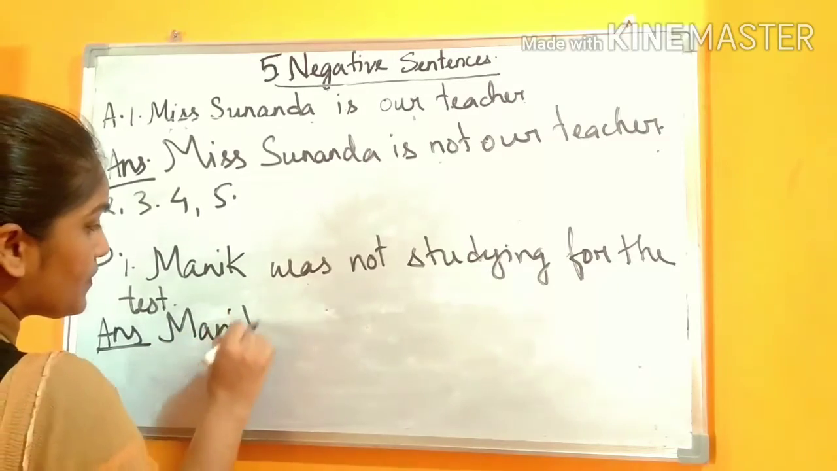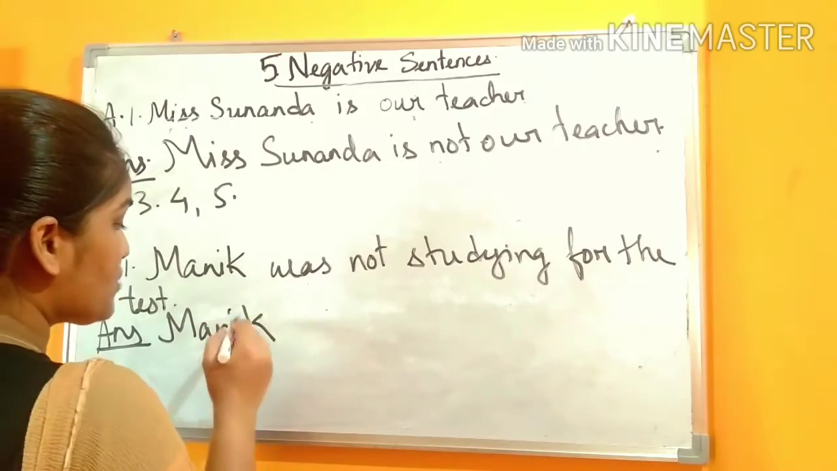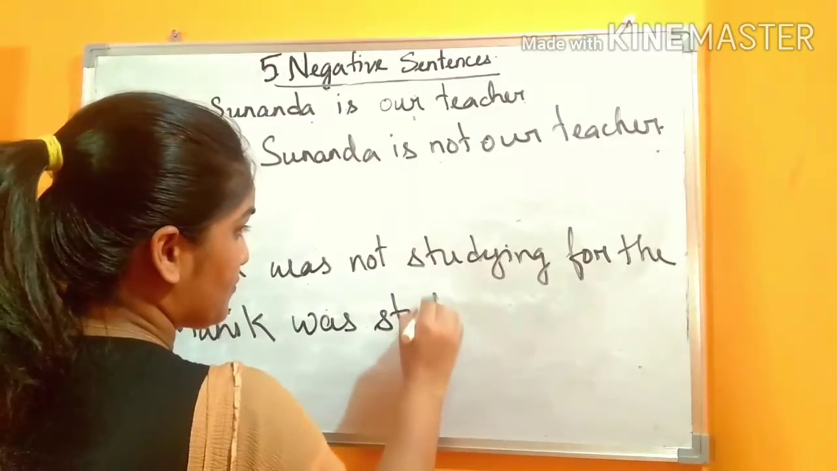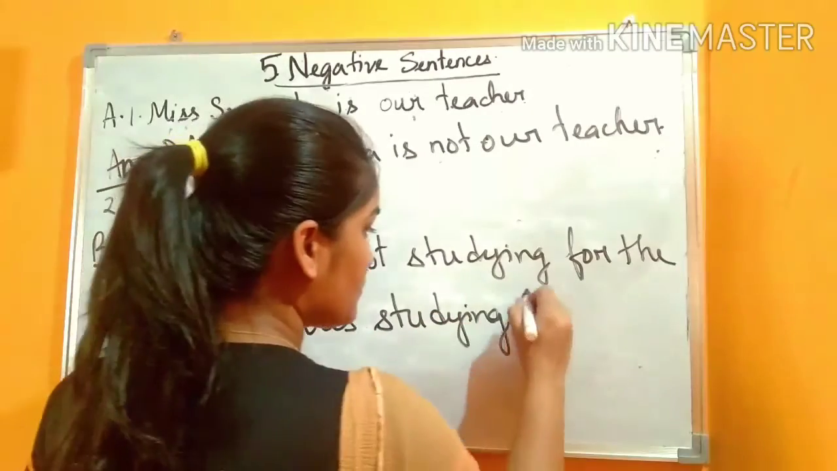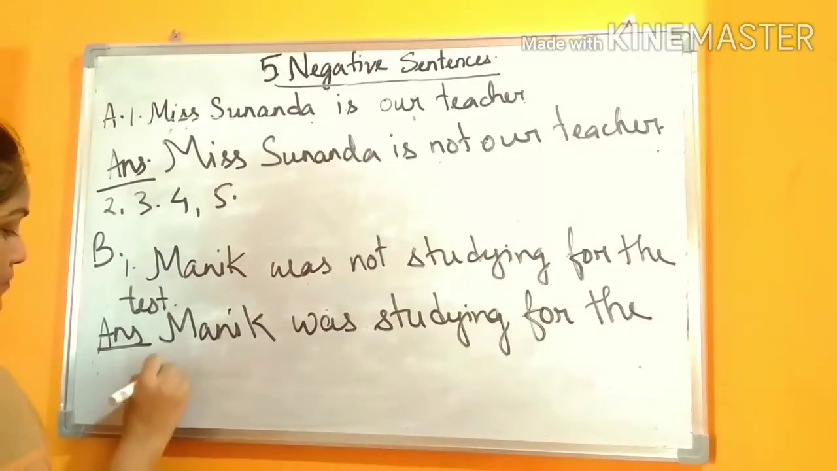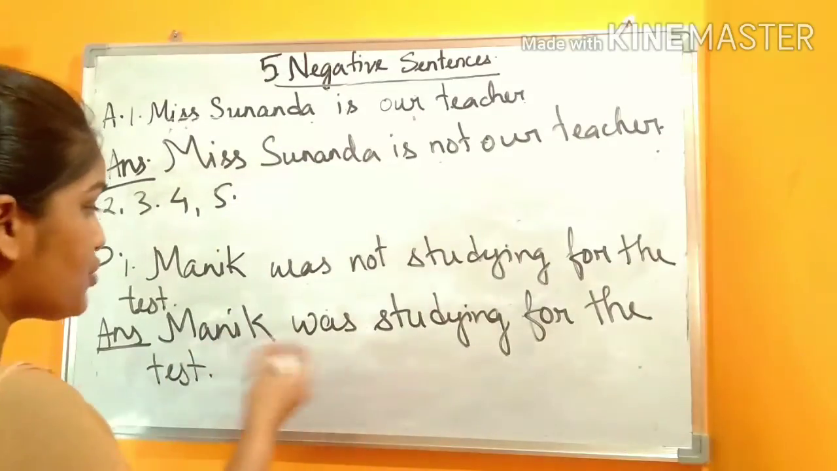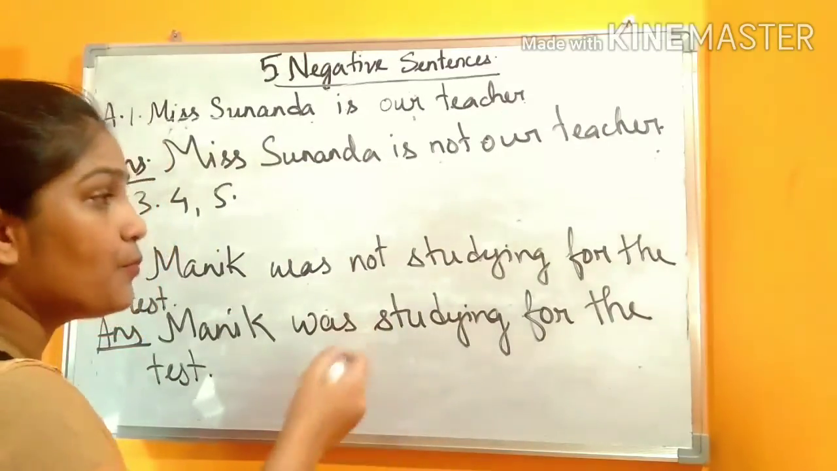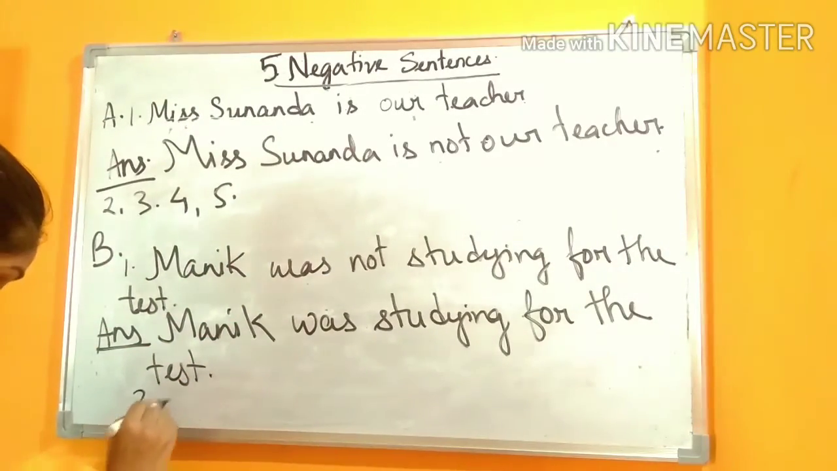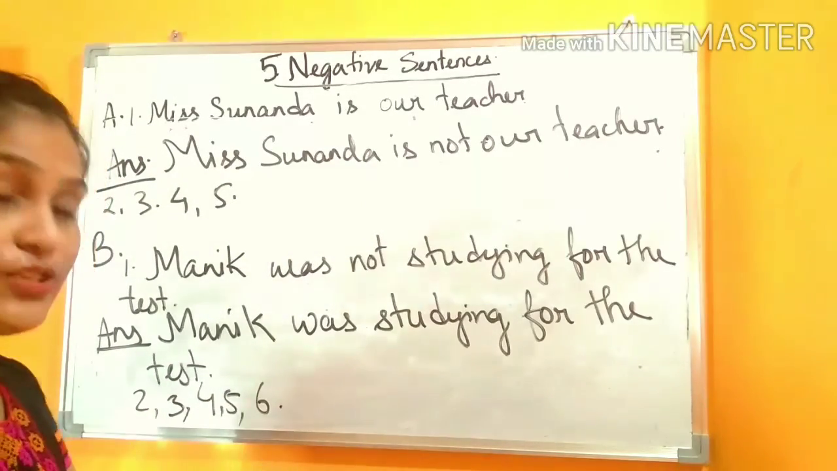So the question is given: Manik was not studying for the test. How will you change it? Manik was studying for the test. So you have changed from negative to positive sentence. In this way, you will do the remaining 1, 2, 3, 4, 5, 6 in your English 2 copy.